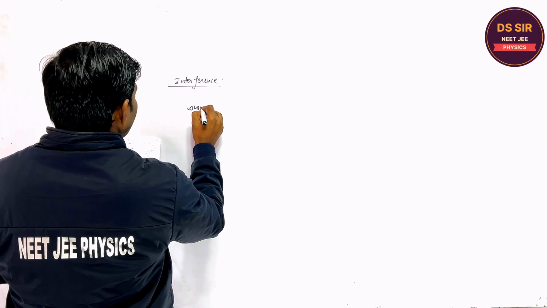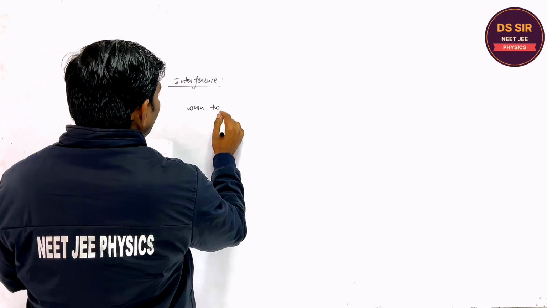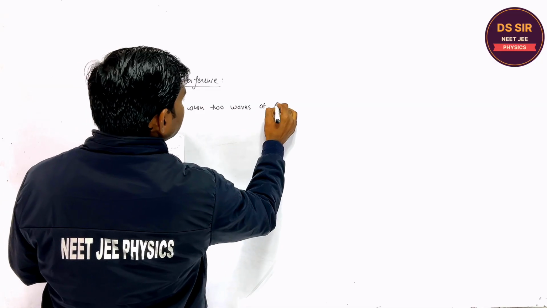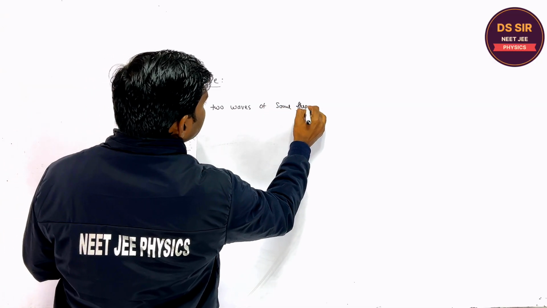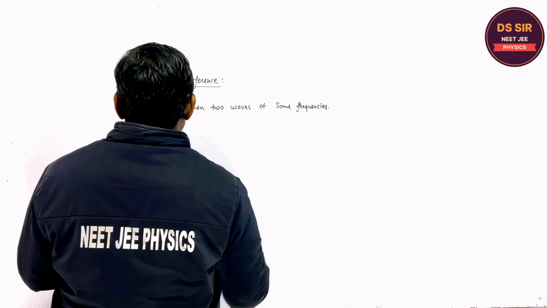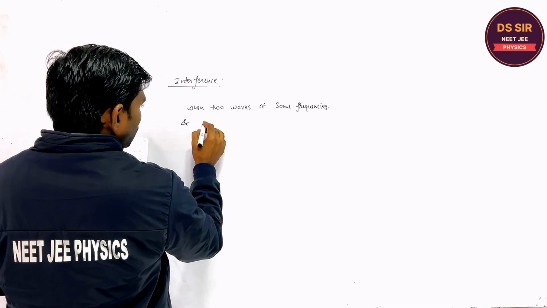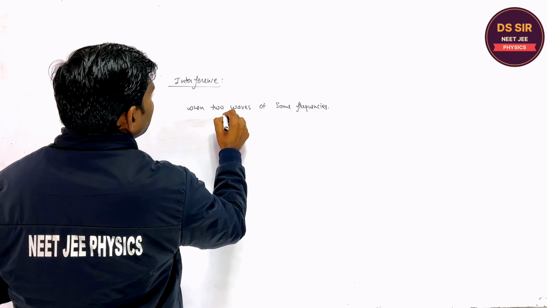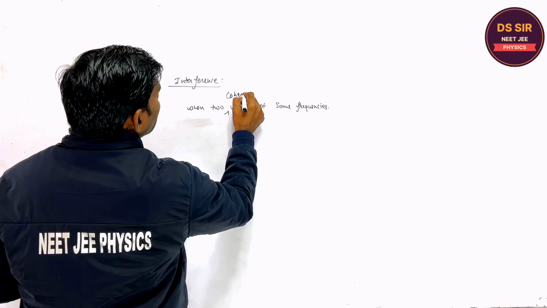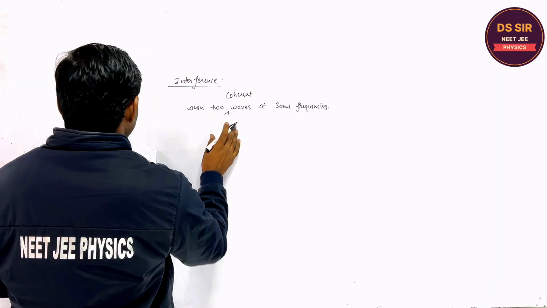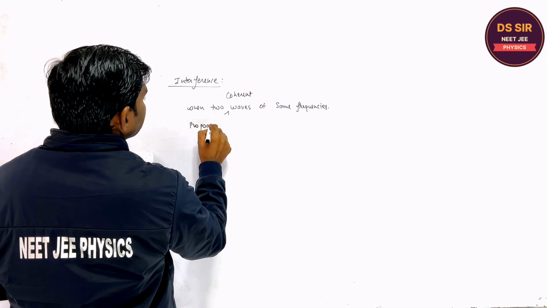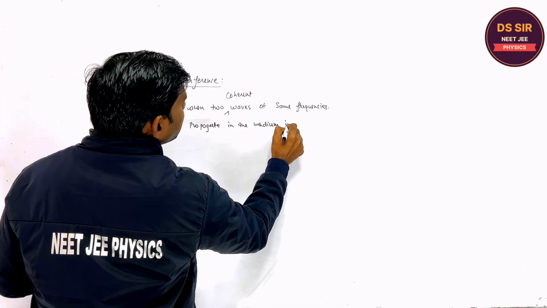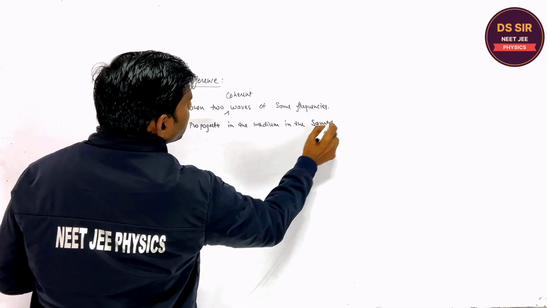When two coherent waves of the same frequency propagate in the medium in the same direction.